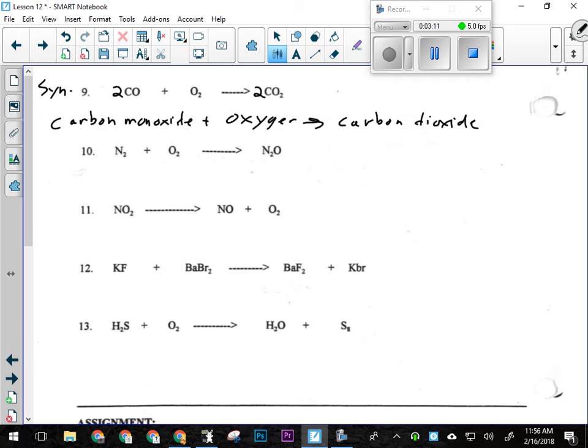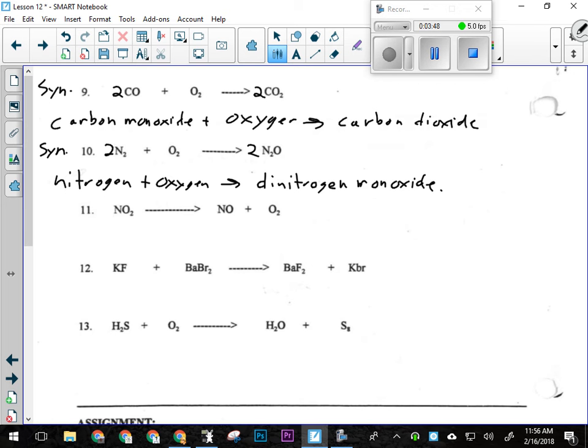For number 10, what kind of reaction is number 10? Synthesis. All right, so I've got nitrogen plus oxygen gives me dinitrogen monoxide. All right, so I've got to balance this. Right now, nitrogen's already balanced. Oxygen is not. What do I need to put in front of dinitrogen monoxide to make it work? A 2. So I put a 2 here. That gives me 2 oxygens, and it gives me 4 nitrogens.